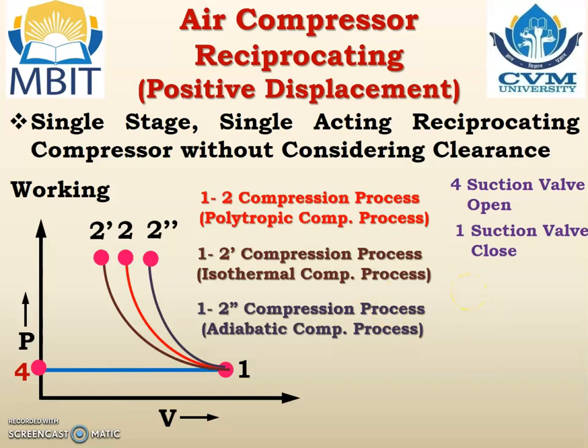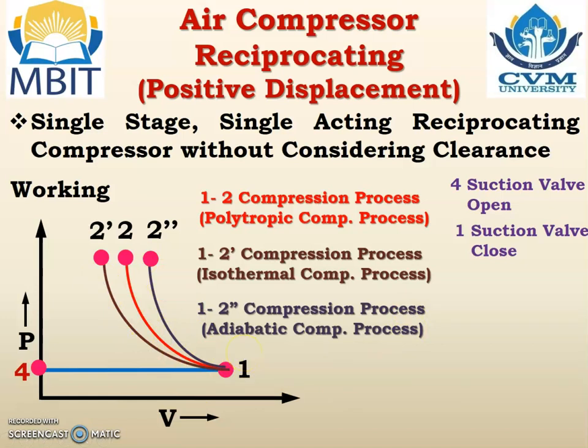So when the piston moves from the right hand side to the left hand side, air can be compressed using any of the processes: polytropic, isothermal, or adiabatic, and accordingly the compression process may be 1 to 2, 1 to 2 dash, or 1 to 2 double dash.